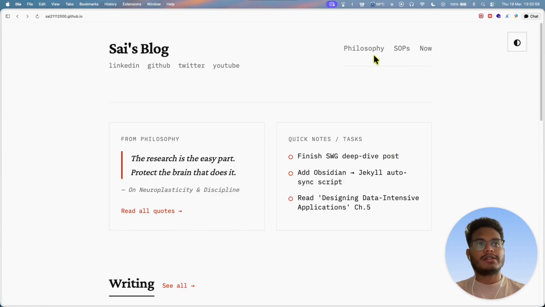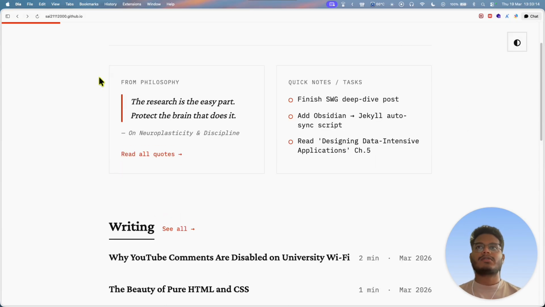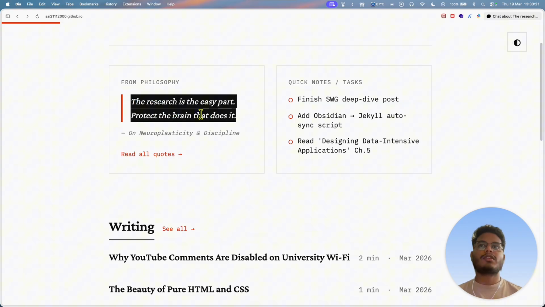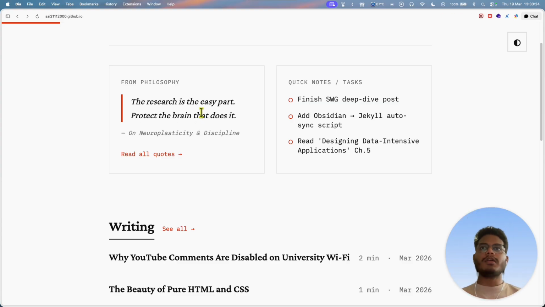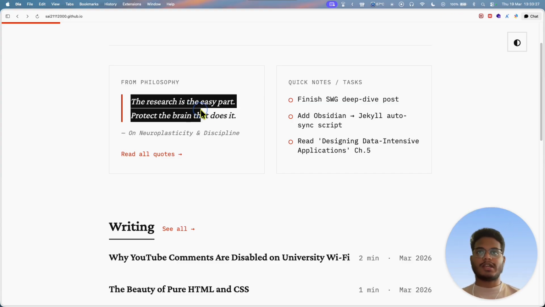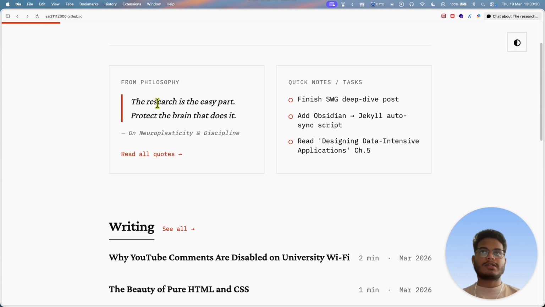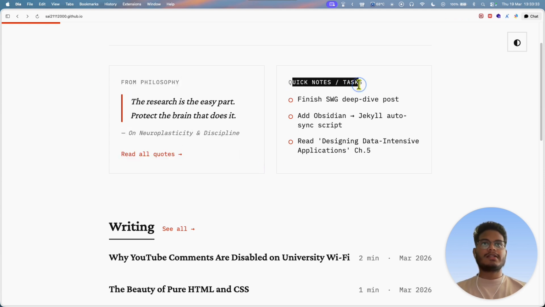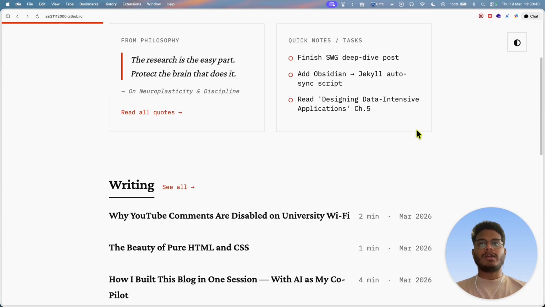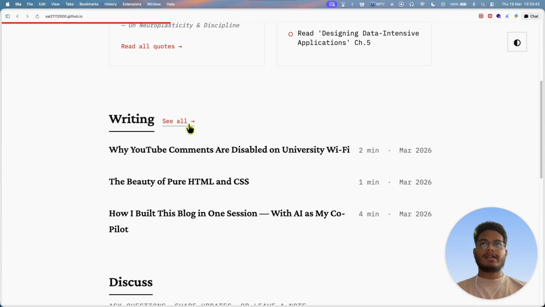And I do read some philosophy books, so I want to share some quotes which I learned and which are helpful for myself. So I created this to post about myself, and also dark mode and light mode based on the system and user. The blog starts with philosophy, based on some recent philosophical quotes which helped me to grow. And these are the quick notes and tasks on what I'm going to do today or in the upcoming week. And these are my blog posts, my writings and everything.